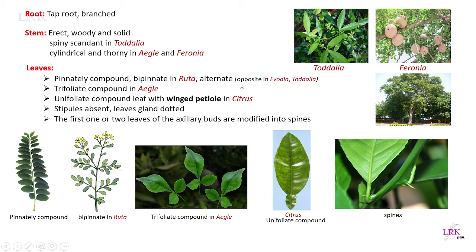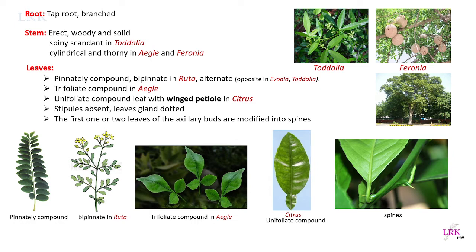Leaves are normally alternate, but opposite in Evodia and Toddalia. Okay, so you can see this is Toddalia. The leaves are opposite, but normally in this family the leaves are alternate, with an exception of Evodia and Toddalia, where we can see the arrangement of leaves is opposite. Okay, and trifoliately compound in Aegle. In Aegle marmelos, the leaves are trifoliately compound, and unifoliately compound leaf in citrus.